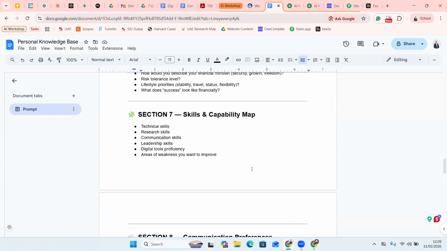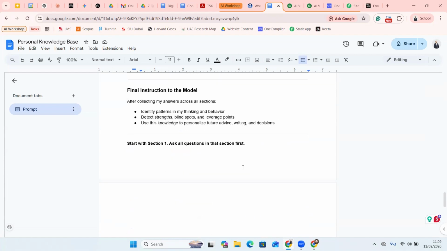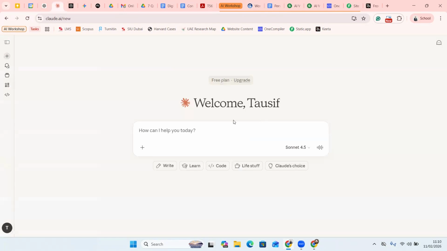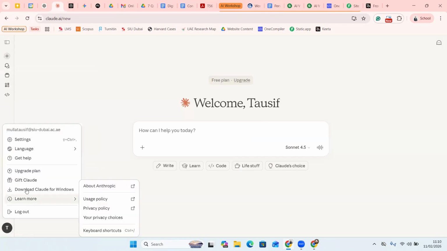So it talks about different sections over here. This is just an example, so you can add more sections as you feel comfortable. Once you make this document, all you have to do is press Control A, so it copies everything. Go to your Claude, and under the settings, there under my profile name, there's a settings option over here. So I click on settings.